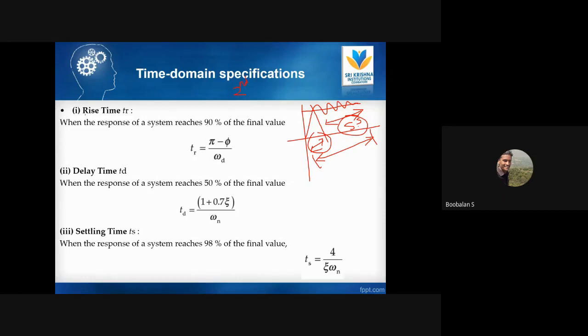In the form of time domain, first the rise time. This is a simple formula for our rise time: the time when the response of your system reaches 90% of its final value. I already told you that yesterday. If you are running a bike or a car at 50 km/h, my ultimate aim is to reach 50 km/h.